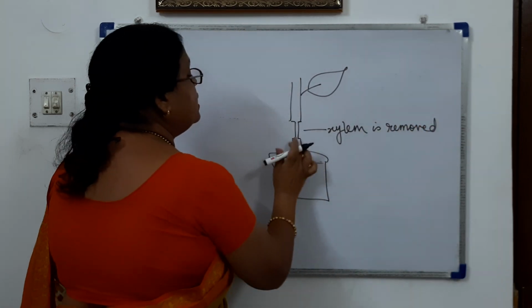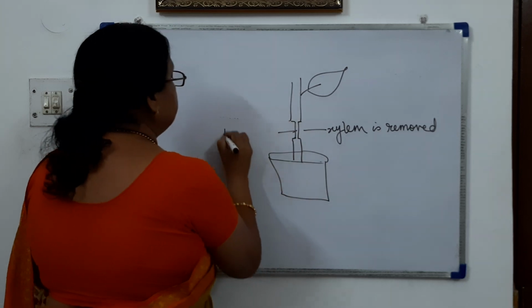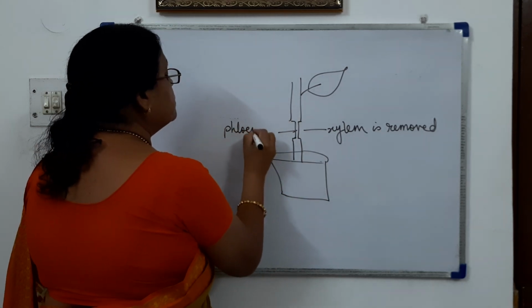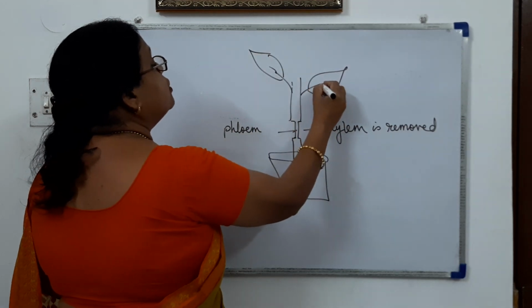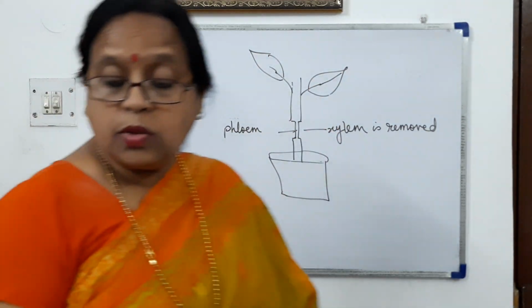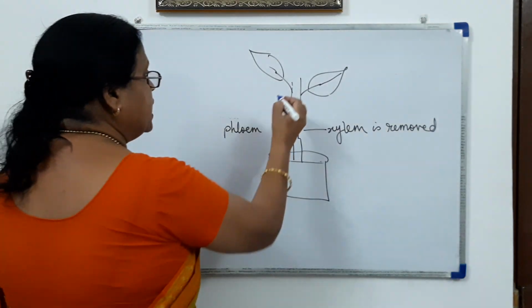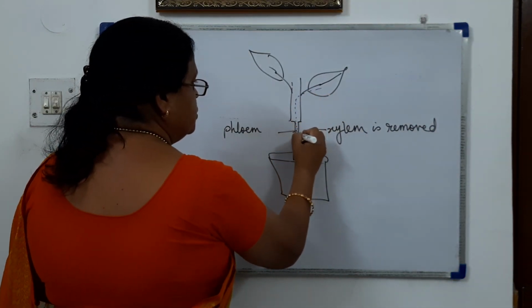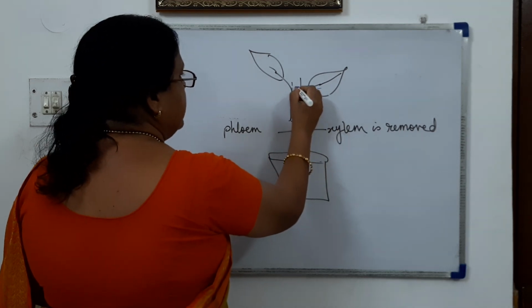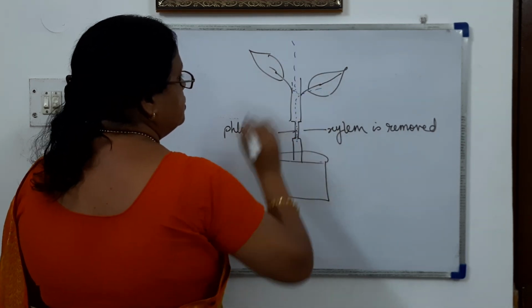The inner part is the xylem, and these are the leaves. They will be doing the process of photosynthesis. So the food will be transported from the leaves through the phloem, and it will be moving up also.